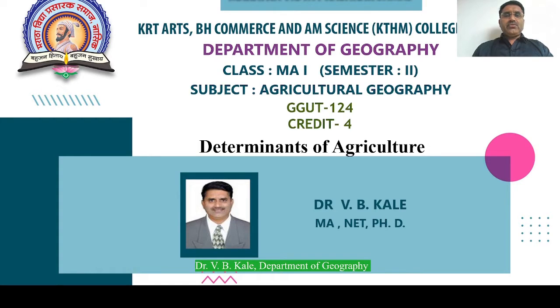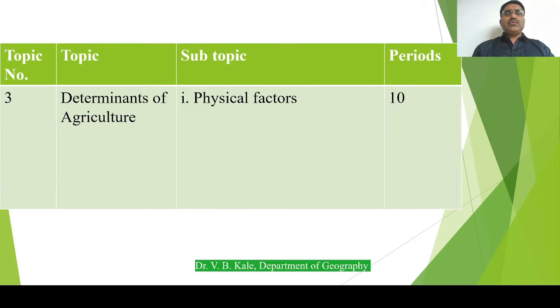Today we are going to start the third chapter of agriculture geography. So let us see which is the third chapter and which points we have to cover. The third chapter is determinants of agriculture. Let us see which points we have to cover in this chapter.